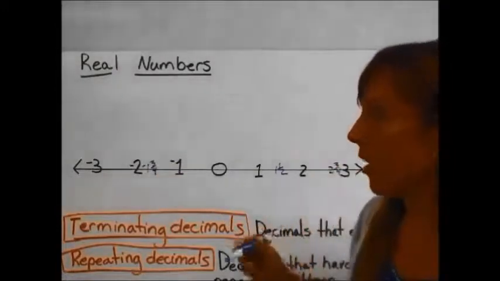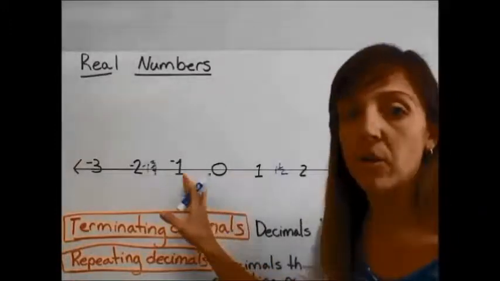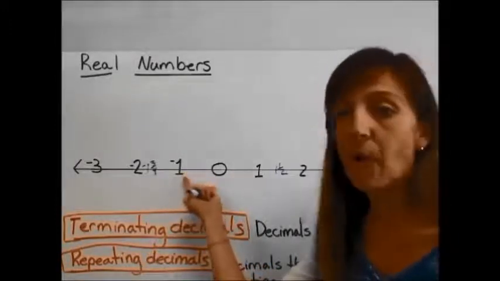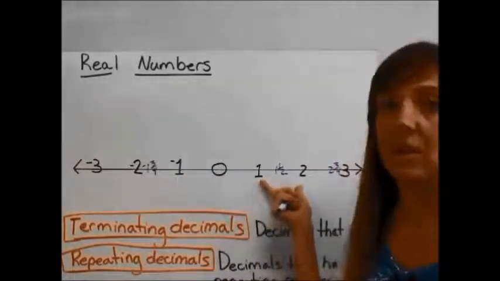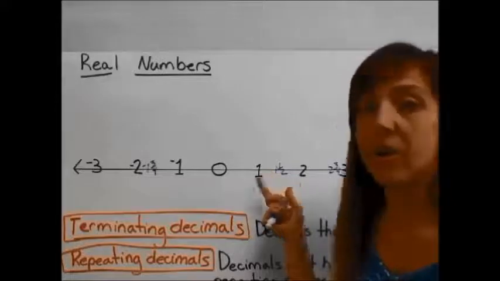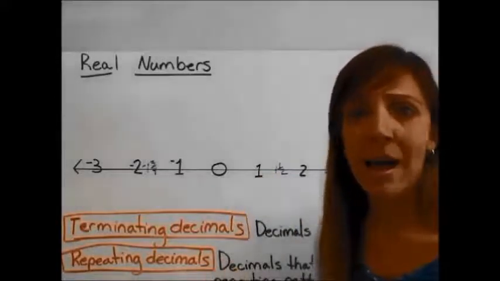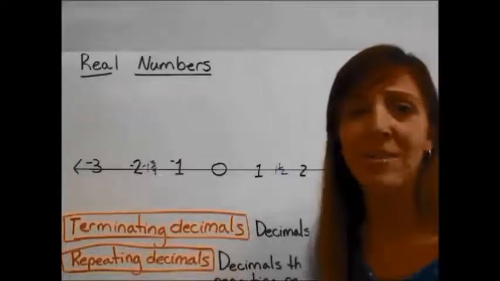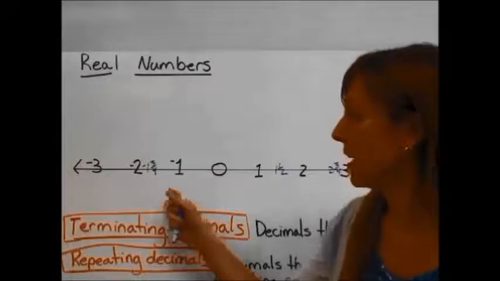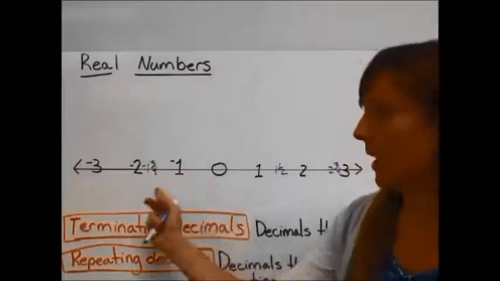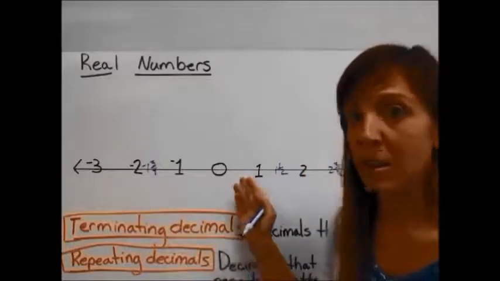And there are irrational numbers. There are numbers that continue on and on and on, that come between 0 and negative 1, between 0 and 1, between 1 and 2. But there are irrational numbers that continue on with no rhyme or reason. They have no pattern, they don't end, and they don't repeat. So you don't know what's coming next. But they are located in between these whole numbers or these integers on the number line.